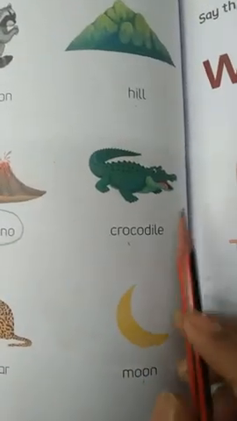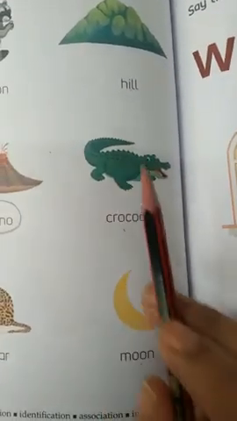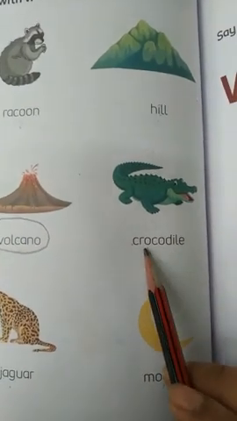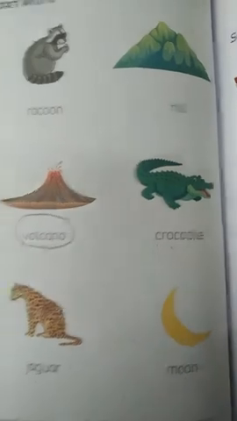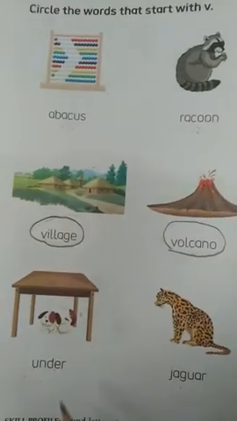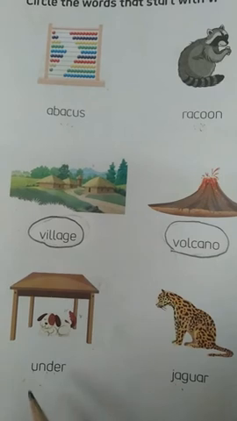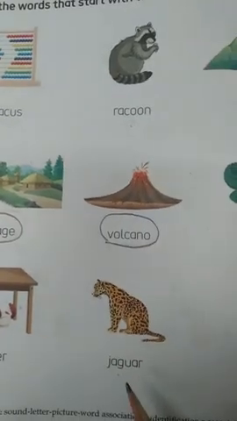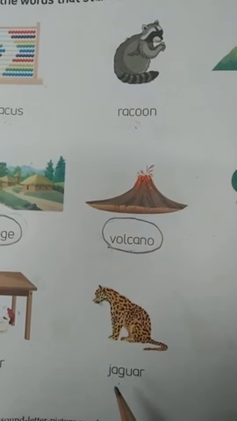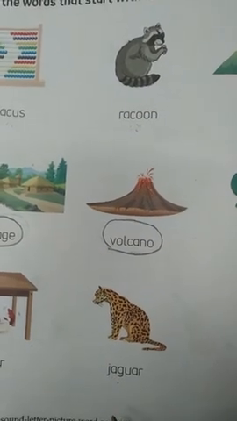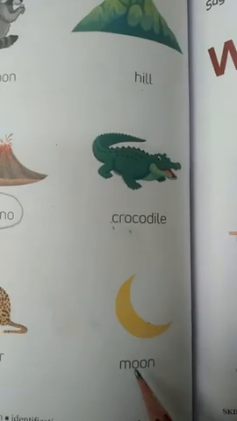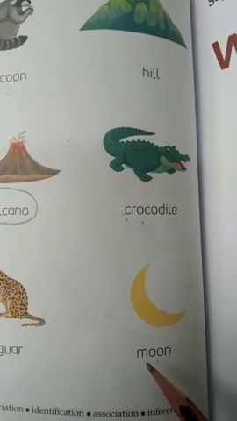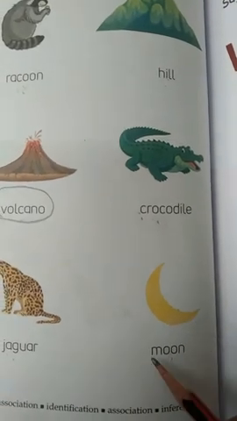Now crocodile. This is the picture of crocodile. Crocodile starts with letter C. So we will not circle it because it starts with letter C. Now under. Under starts with letter U. So we will not circle it. Jaguar. So we will not circle it because it starts with letter J. And now last one is moon. Moon starts with letter M. So we will not circle it because it starts with letter M.